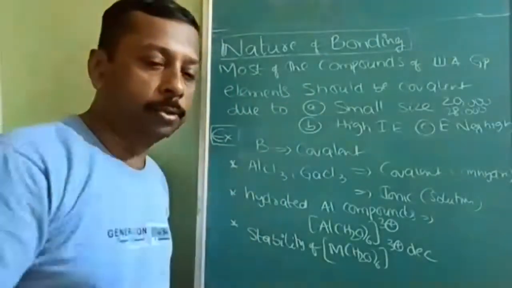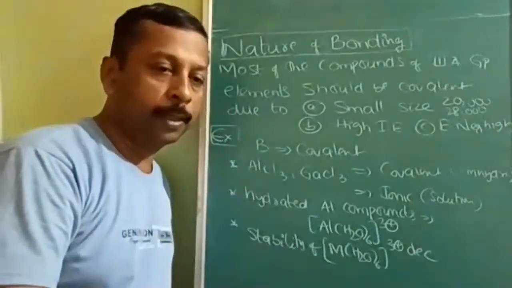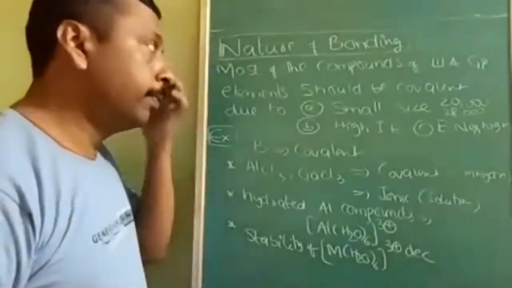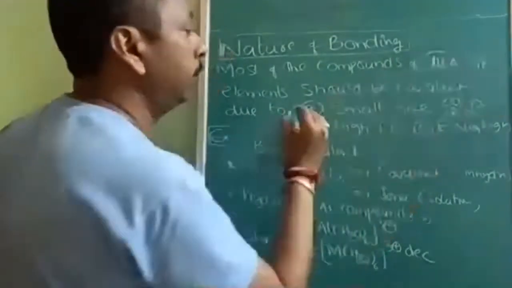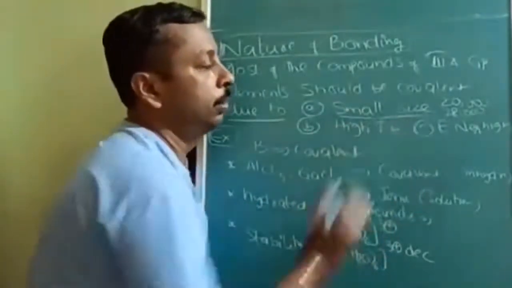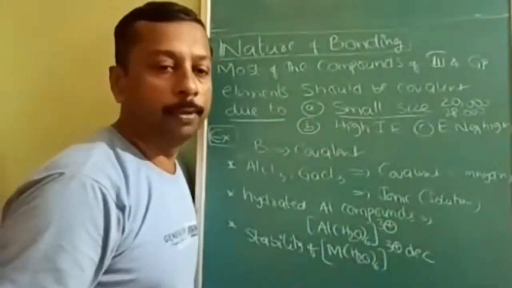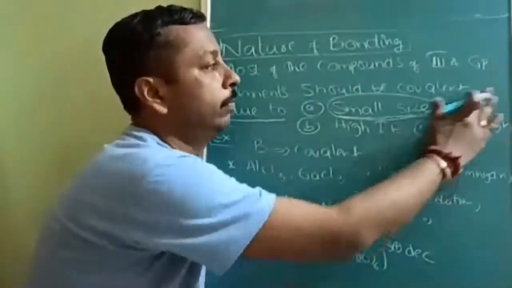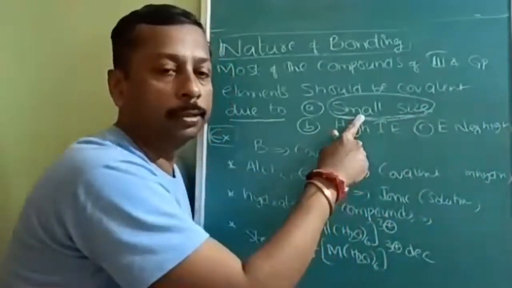Okay, so now let us see what is written. Most of the compounds of 3A group elements are covalent. Okay, why covalent? First, Fajan's rule. These are the positive ions. For positive ions, we will check the small size and polarizing power. We will check the polarizing power due to the small size of 13th group elements.